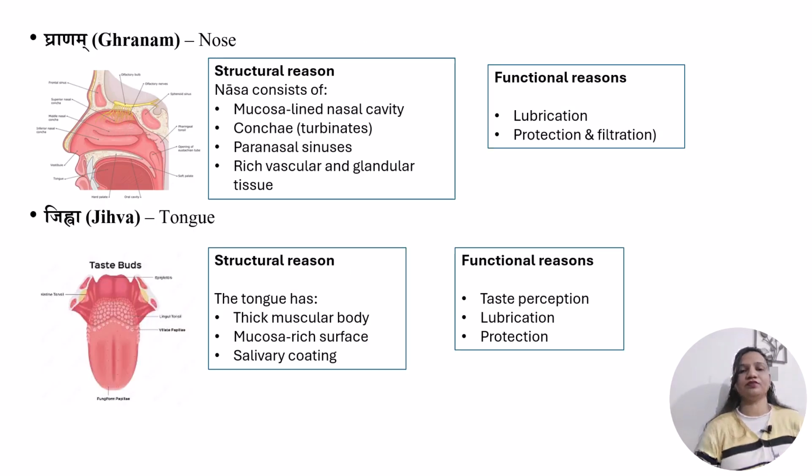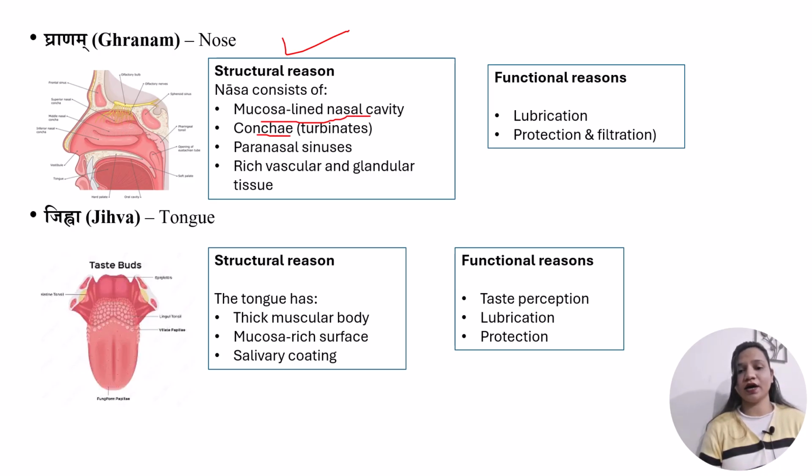Moving on, the next one is ghraan. Ghraan means nose. We can understand the location of kapha dosh in the nose because the structures, secretions, and protective functions of the nasal cavity are also kapha dominant. First we'll be discussing the structural reason. The nose contains a mucosa-lined nasal cavity.